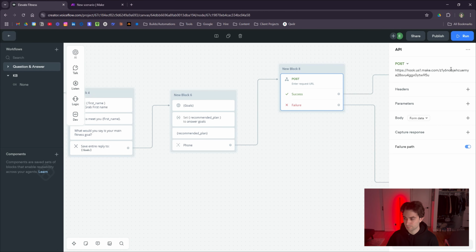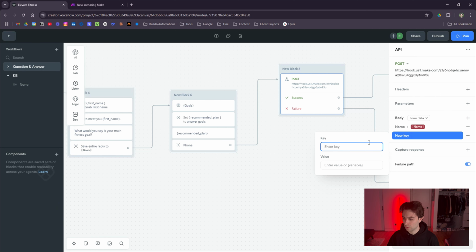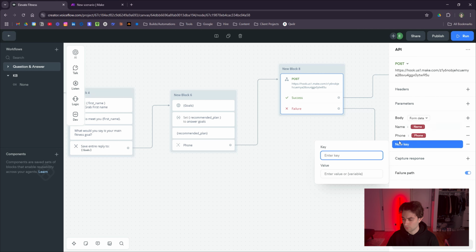This is the URL. For body, we'll just leave it at form data, and we'll add some keys here. So what do we actually want to send out to make.com? Well, we want to send out the name. So that was under variable name. We want to add also the phone number. So we'll do phone, and then we're going to do also recommended program.